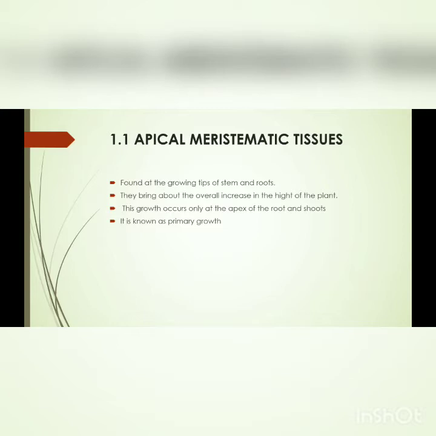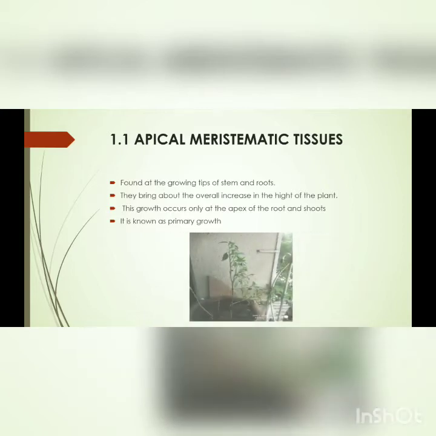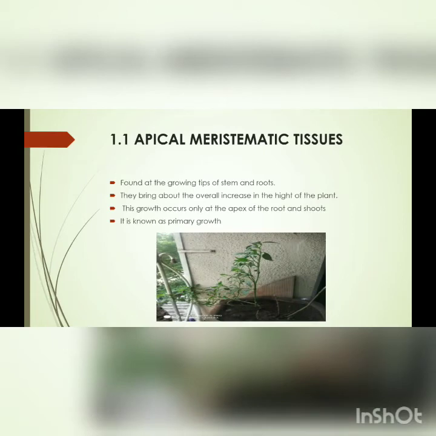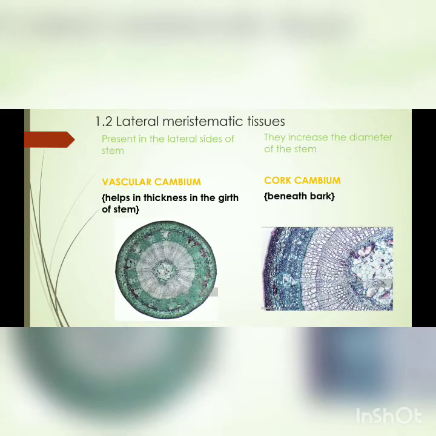If you see this diagram, the apical meristematic tissues are present at the apex of the shoot. The next type is the lateral meristematic tissue. Basically, the lateral meristematic tissues are present on the lateral side of the stem and they increase the diameter of the stem. You can see in this diagram the vascular cambium tissue.